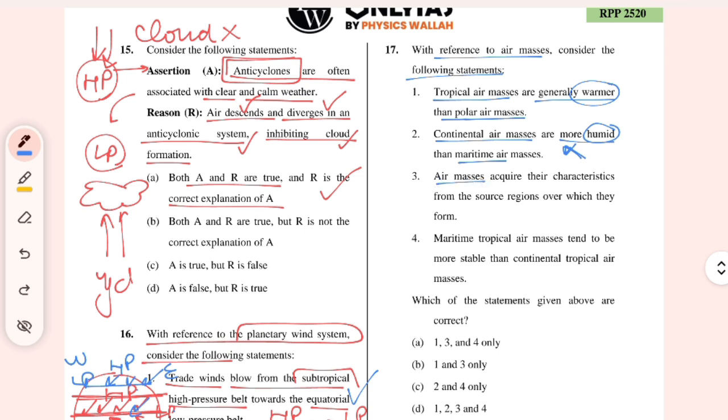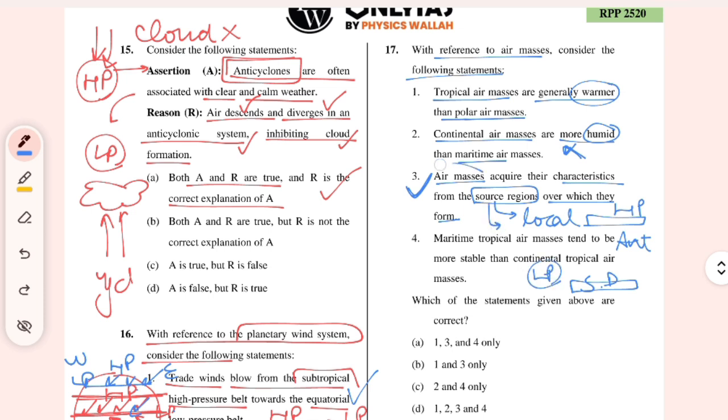Air masses acquire their characteristics from the source region over which they form. Right, we study this. Source region means the local conditions of the region. For example, if there is an Antarctic region, then there will be high pressure and stable conditions. If there is Sahara desert, then there will be low pressure, unstable conditions. Right, so this is the source region due to which the air masses acquire the characteristics. So this is right. Maritime tropical air masses tend to be more stable than continental tropical air masses.